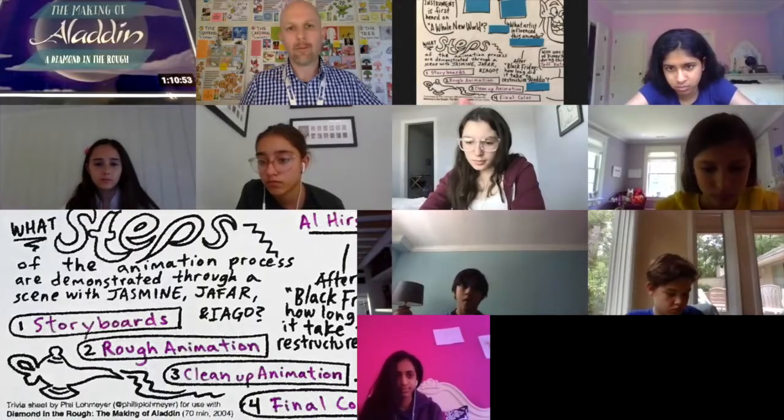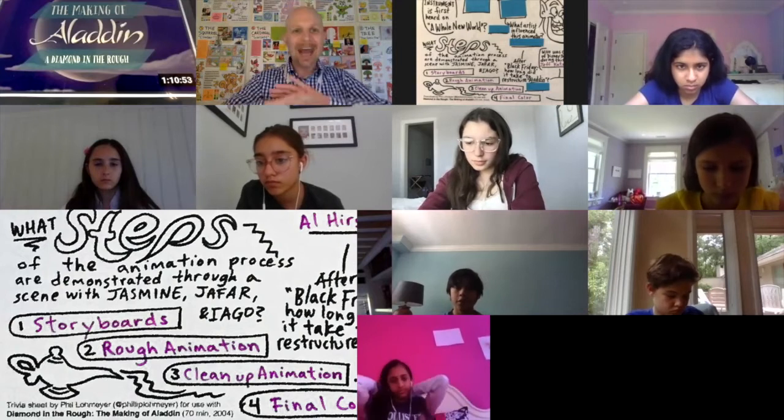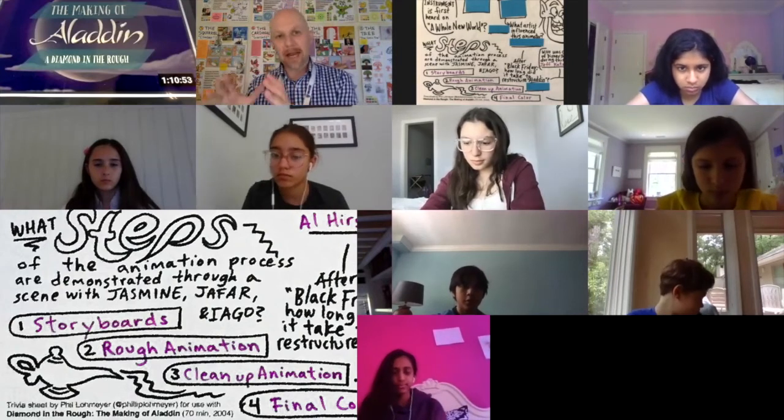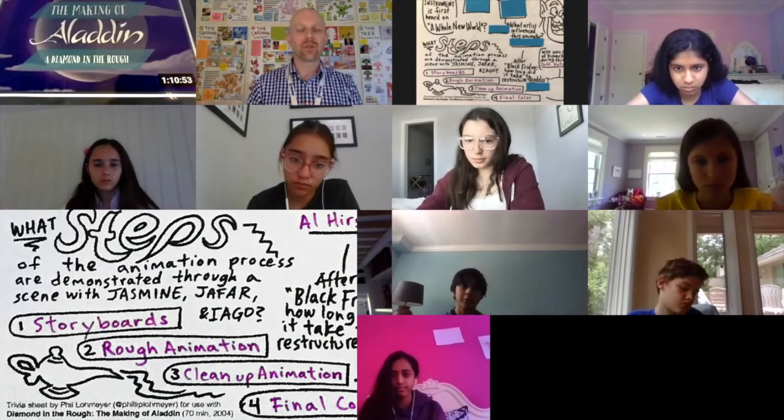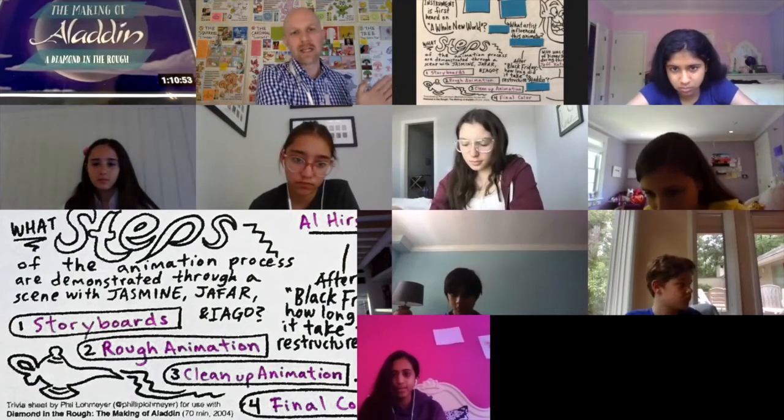Started with the storyboards, very similar to a comic strip. Then we see a rough animation. We see what it looks like when the pictures are actually moving. Then they clean it up and they add a rough background. Finally, they put in all the colors and the sound, and you can see the finished product. That's one of the most interesting things that I've seen in any of these Disney documentaries. The same scene shown 4 times over the course of making the animation.